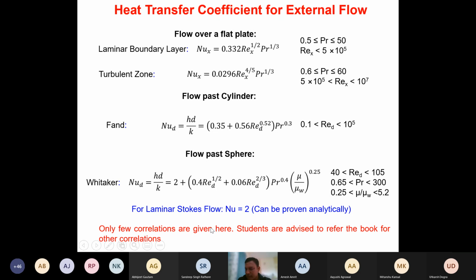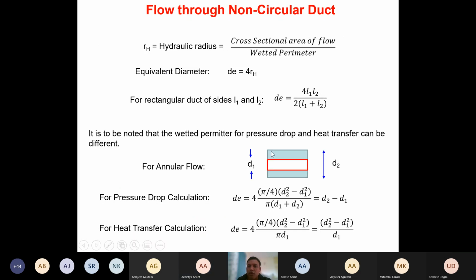Sir, I have a doubt. In the previous question, you said that if we take the case of pressure, then we take the wetted parameter, and for heat transfer the wetted parameters are different for both. Sir, can you explain that one more time? Here you can see that for heat transfer only this surface area becomes important, isn't it? The surface area outside the inner tube becomes important for heat transfer.